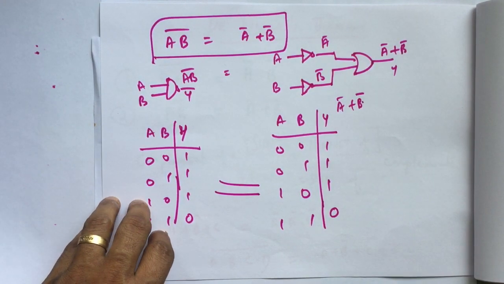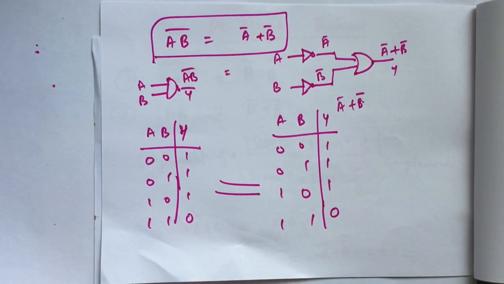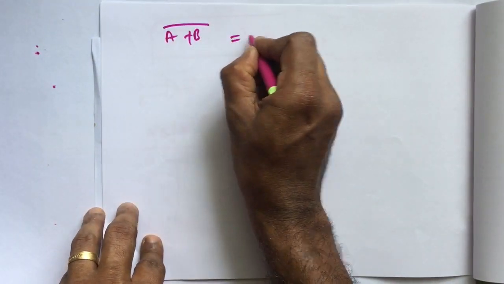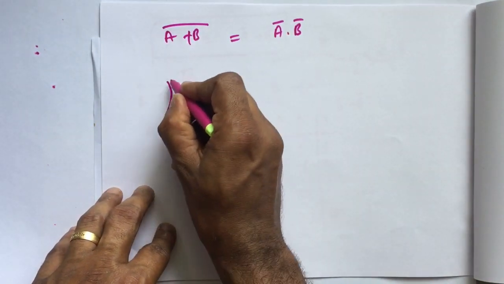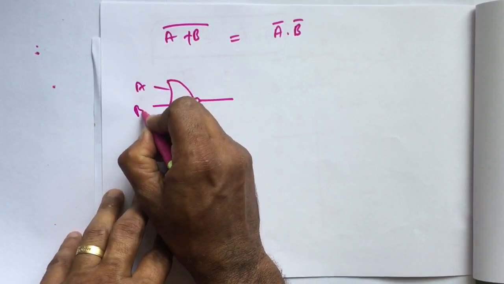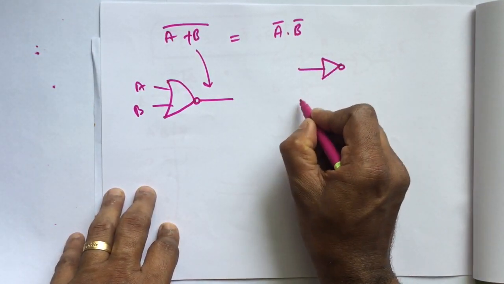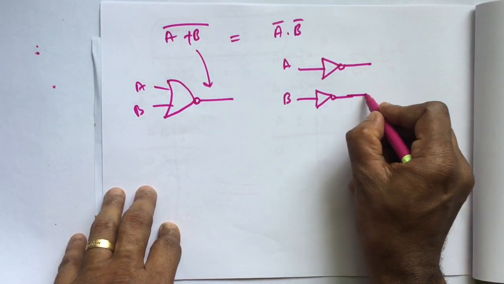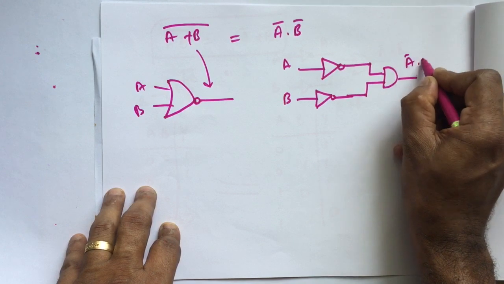Similarly, you can go for the second law and draw the circuit for that. If you need me to draw it, I shall. What is the second law? It says (A + B) whole bar is equal to A bar into B bar. What is (A + B) whole bar? It is this NOR gate with inputs A, B. What is A bar into B bar? This is A bar, this is B bar, and A bar into B bar will be an AND gate.